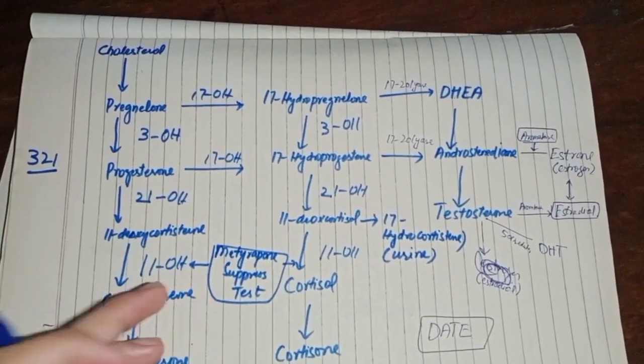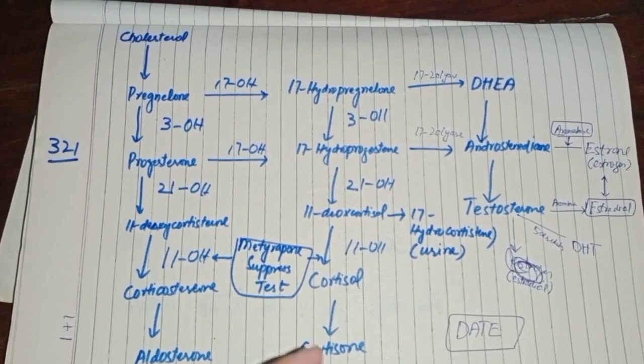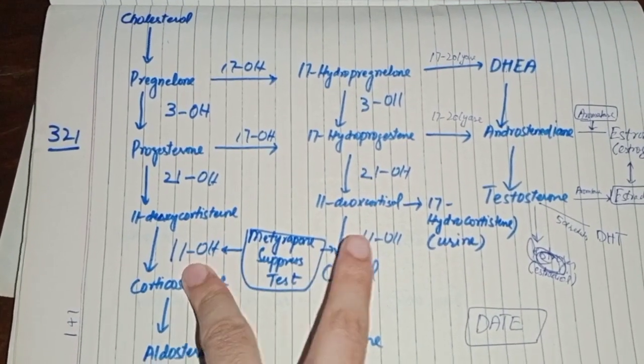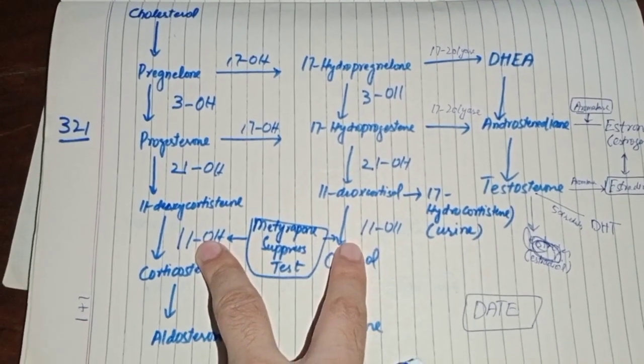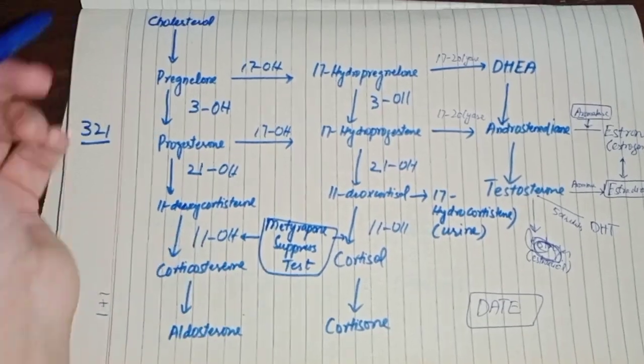Okay. So now there is another very important test related to this pathway. That is the metyrapone suppression test, and this is a test that is used to check the integrity of the HPA axis. So in this test, you basically give metyrapone to the patient, and it blocks the 11 hydroxylase. When it blocks the 11 hydroxylase, basically the aldosterone and cortisol synthesis decrease. As a result, there will be increased ACTH.